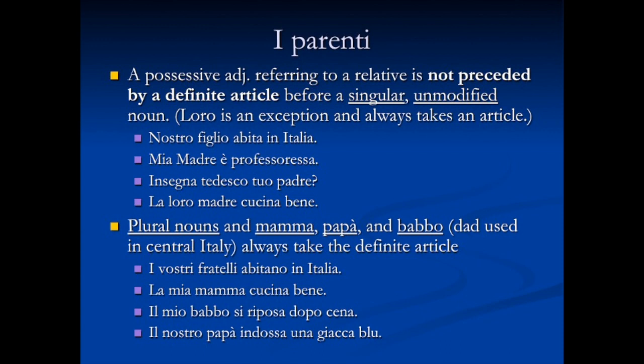Looking at these examples now, we see I vostri fratelli abitano in Italia. Y'all's brothers, you all's brothers, live in Italy. Because it is a plural thing, we're talking about more than one brother, we do use that article. Next, la mia mamma cucina bene. My mother cooks well. Yes, mother, singular family member, but we're using mamma. It's a term of endearment. It's more like saying mommy. Thus, we're using the article here as well.